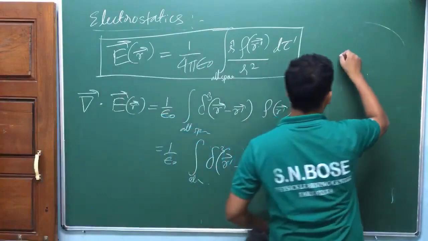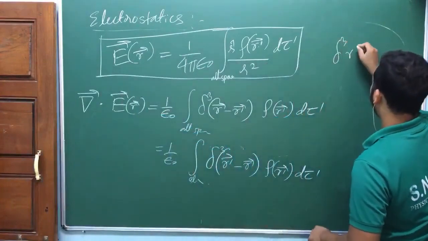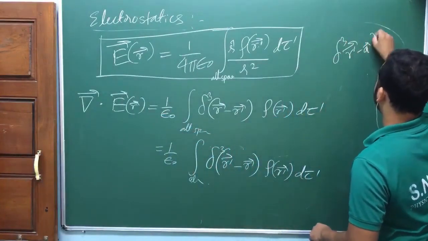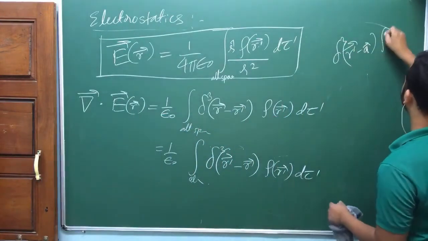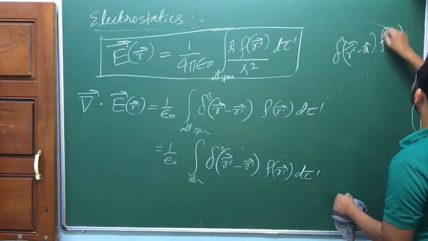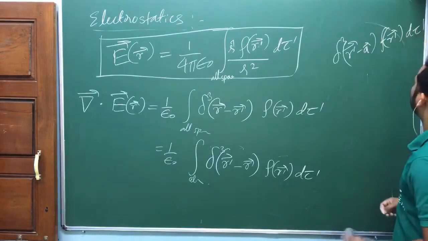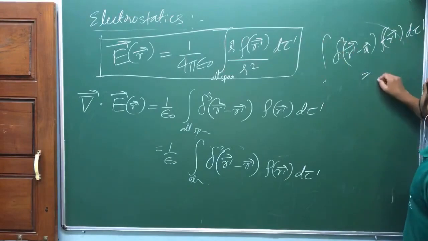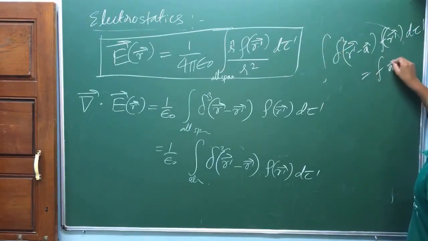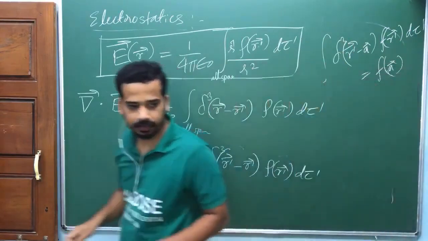Can I rewrite this one? Del cube of r prime minus some a vector, into some function of r prime, into d tau prime. How do you write this one? Integral, that will choose this function at a, am I right? According to the property of Dirac delta.